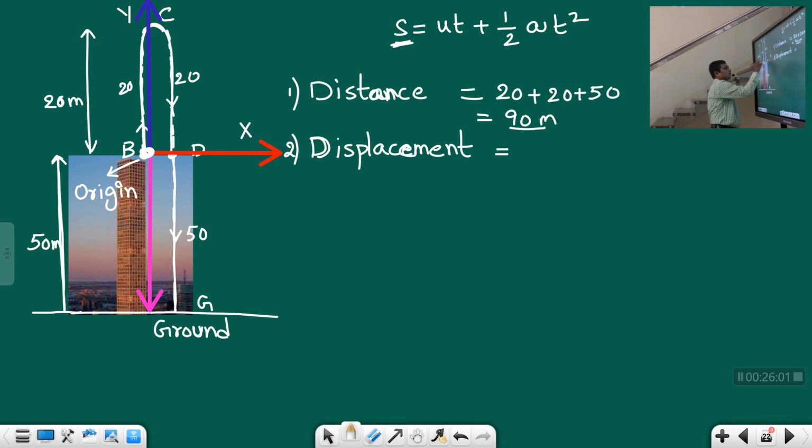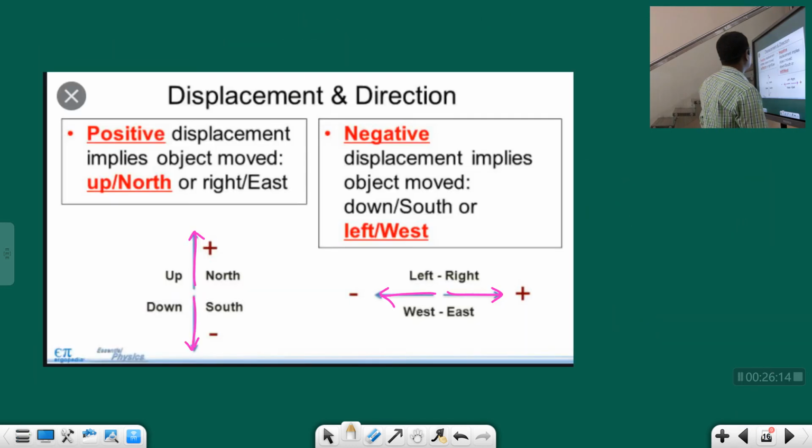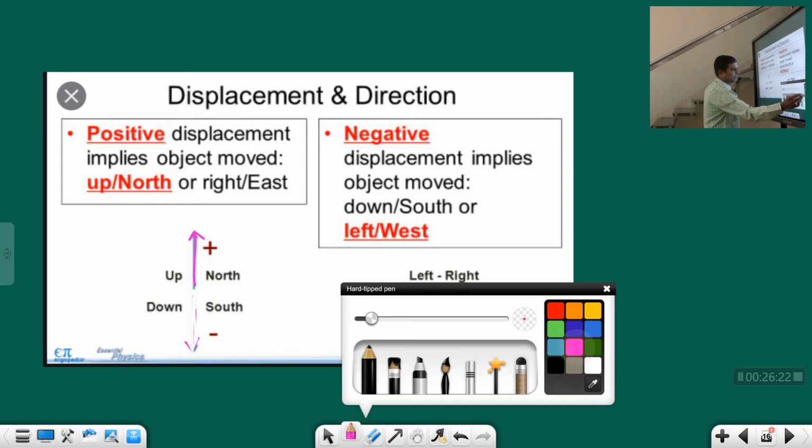Now this is the origin, and we are going to measure downwards. This is the pink color arrow. So we are going to measure downward. Therefore it should be taken as negative. Please remember, students, I already gave you the sign convention. Very important. The sign convention is this one. Downwards is called negative. Okay, students, this is the negative.